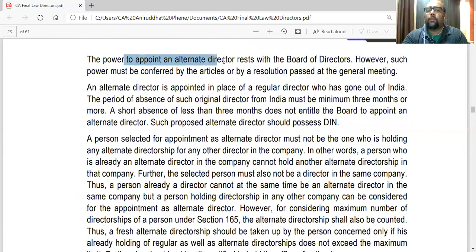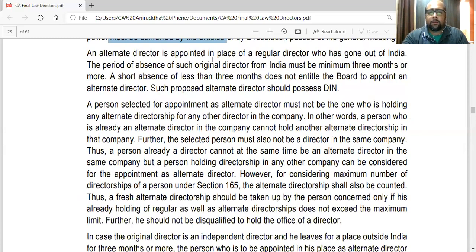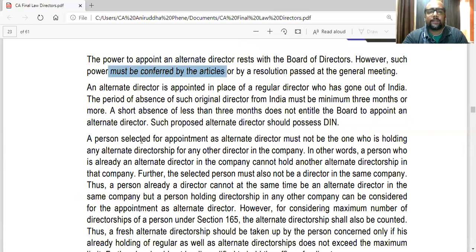Again, the power to appoint alternate director rests with the board. However, such power must be conferred by articles or by resolution at general meeting. Now they have given the explanation what is alternate director. He is appointed in place of a regular director who has gone out of India. The period of absence of such original director from India must be minimum 3 months or more. A short absence of less than 3 months does not entitle the board to appoint alternate director.